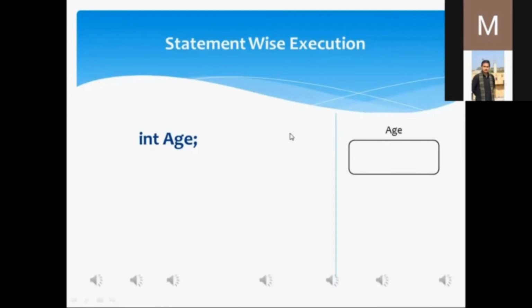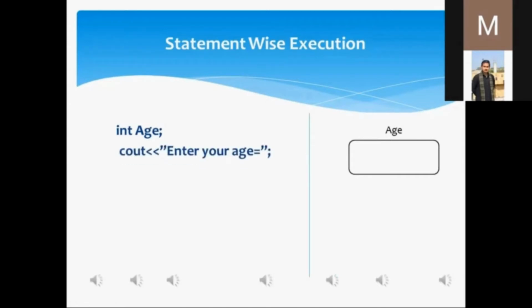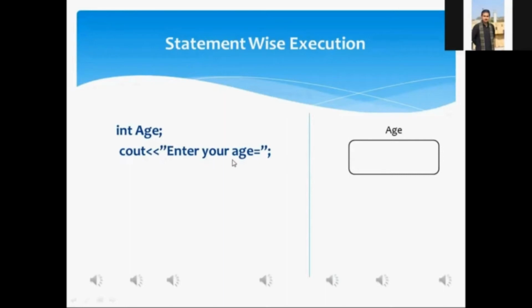And what was the next statement? cout, "Enter your age". When this statement will be executed, what will happen, Mr. Aftab? Sir, the output will appear on the monitor. Okay.